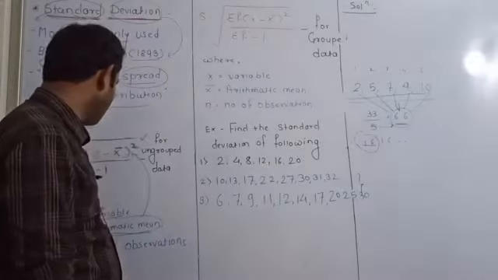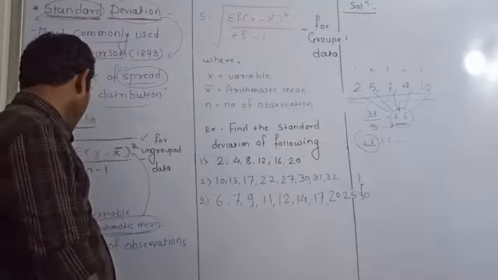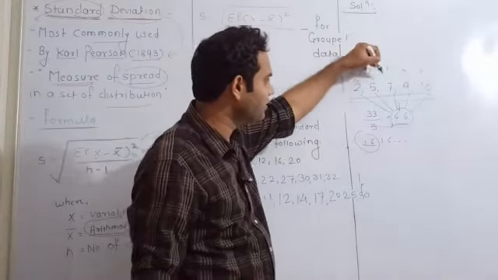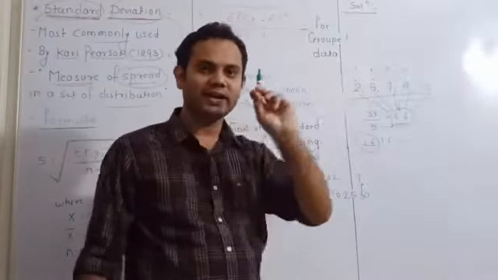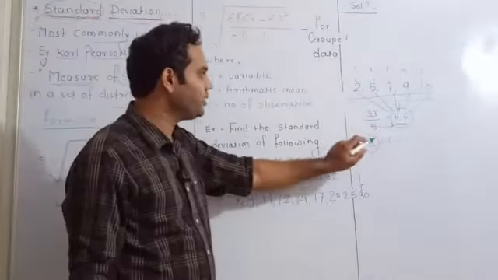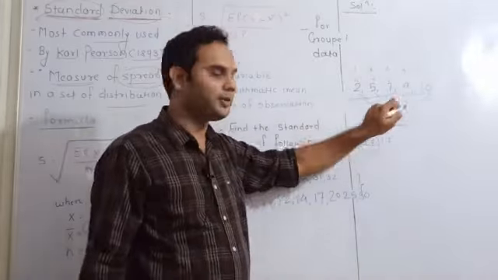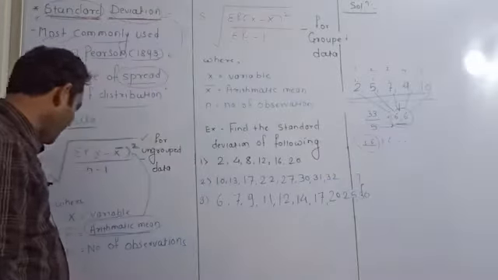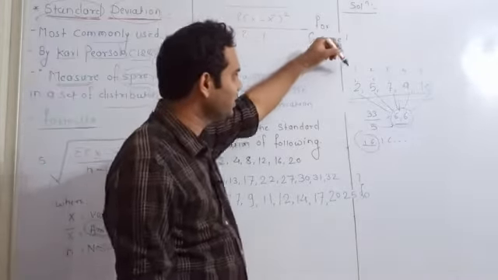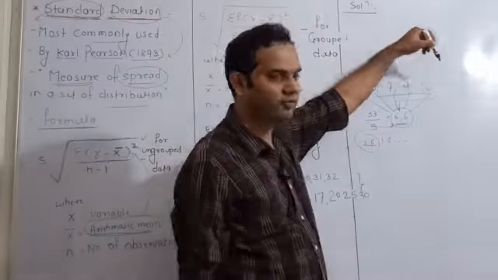In that case, this 2 is x, this 5 is x, 7 is x; these are individual observations. What will be your x bar? X bar will be 6.6, that is the mean. And what is n? N is the number of observations. How many observations are there? 1, 2, 3, 4, 5.